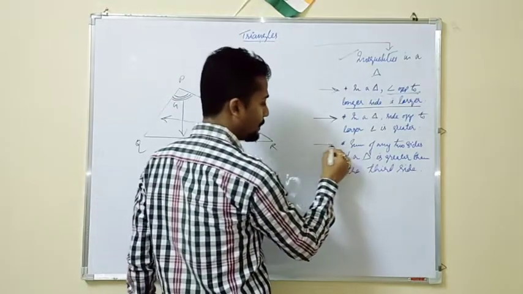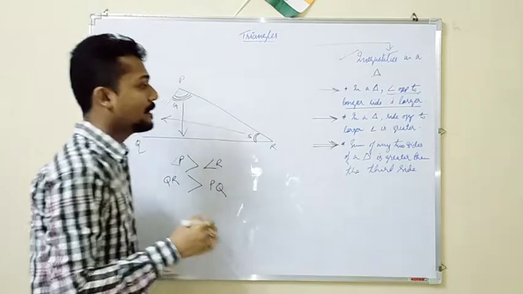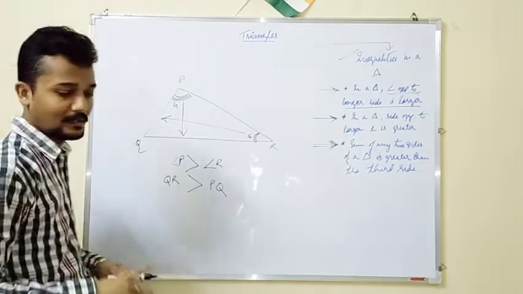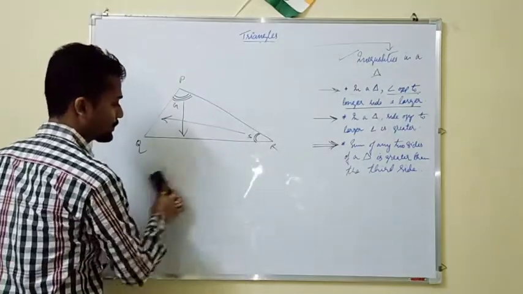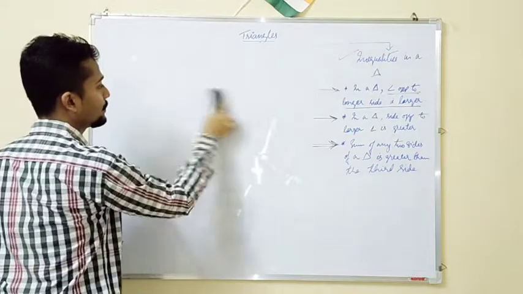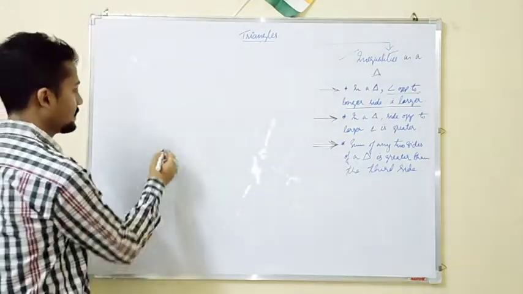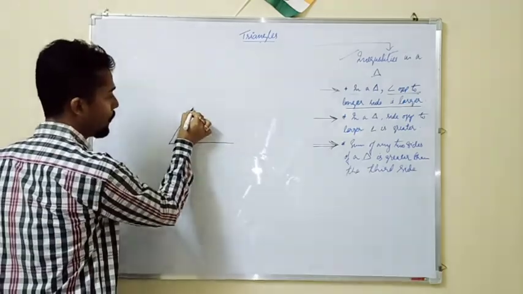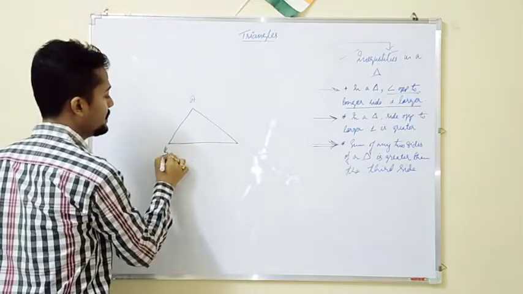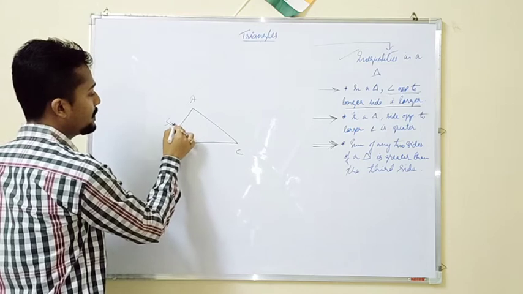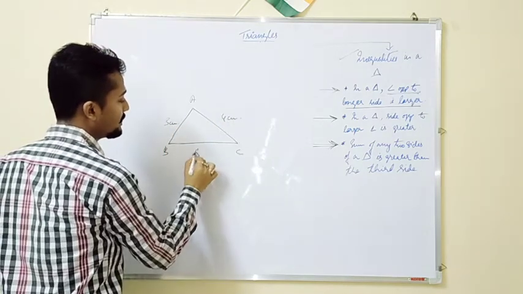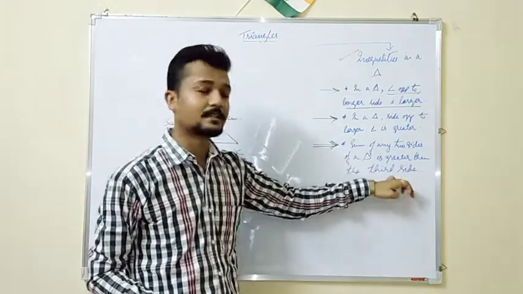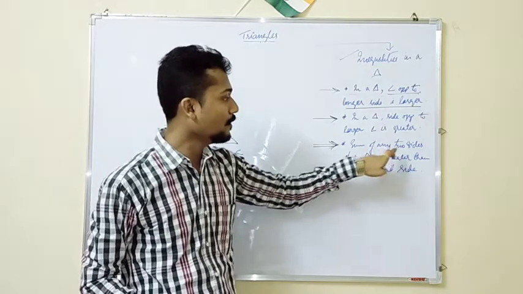Then you might have read this. Sum of any two sides of a triangle is greater than the third side. That means, to form a triangle, A, B, C. This is 3 centimeter, this is 4 centimeter, this is 5 centimeter, say for example. Sum of any two sides of a triangle is greater than the third side.